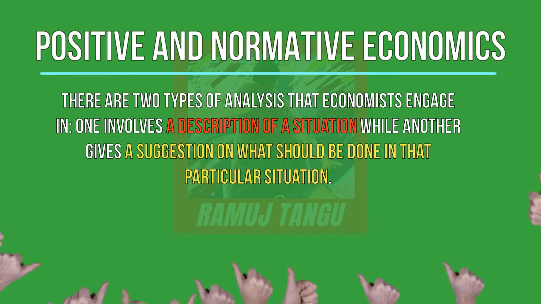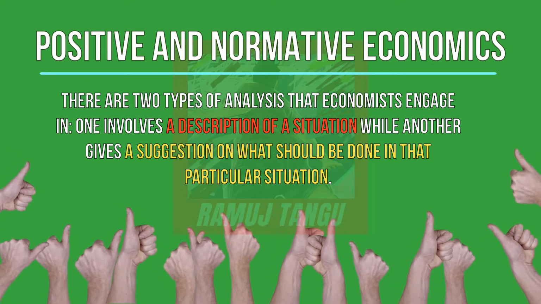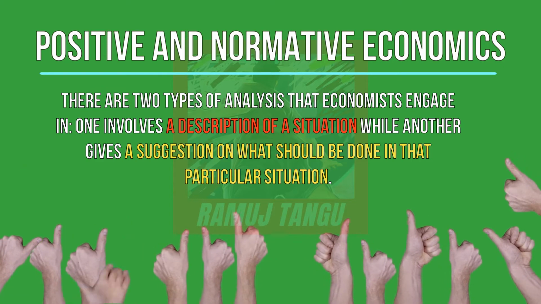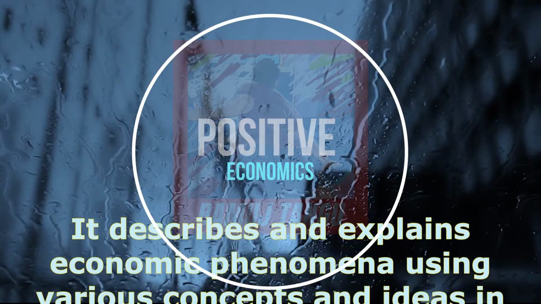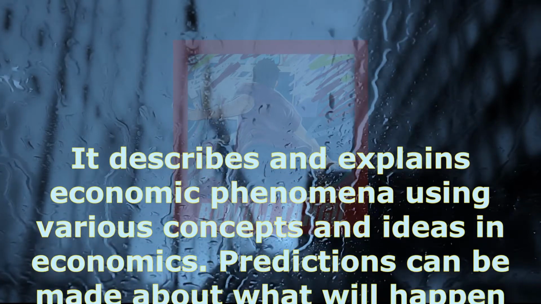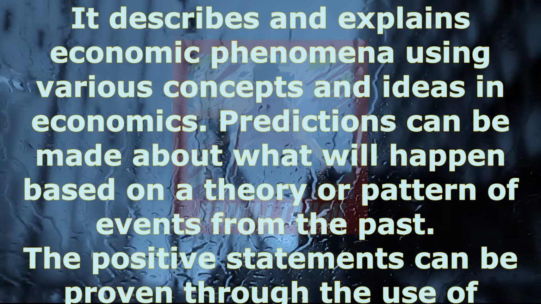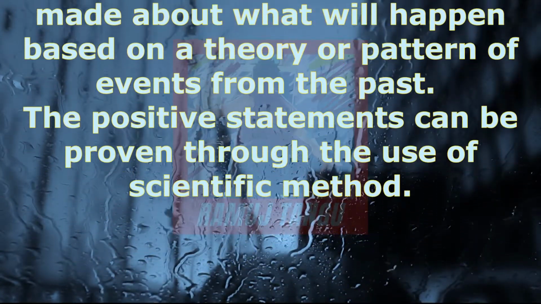Positive and normative economics. There are two types of analysis that economists engage in. One involves a description of a situation while another gives a suggestion on what should be done in that particular situation. The first one is called positive economics. It describes and explains economic phenomena using various concepts and ideas in economics. Predictions can be made about what will happen based on a theory or pattern of events from the past.